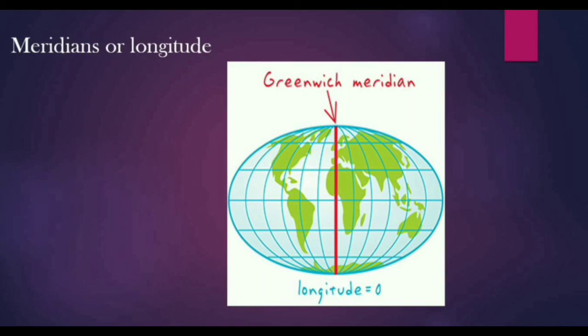Means when we are moving east of prime meridian, plus 180 degree, and when we are moving west of prime meridian, minus 180 degree, will be the same line. Plus 180 degree and minus 180 degree will be the same line. That means International Date Line. So up to this, children, meridians up to this.